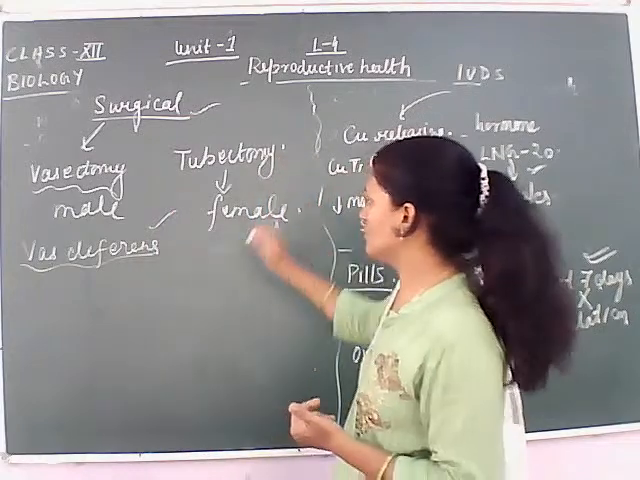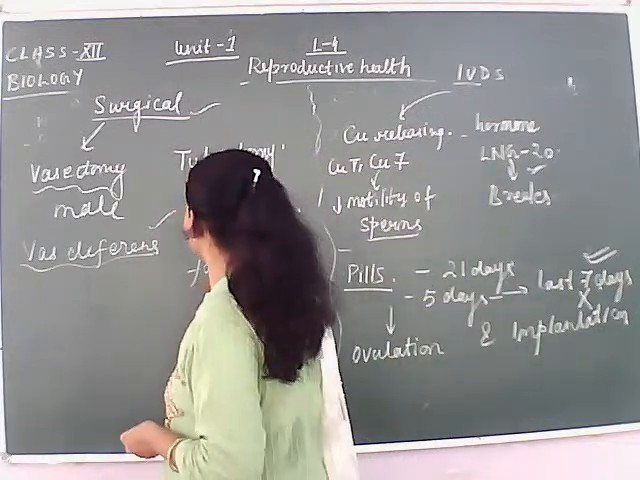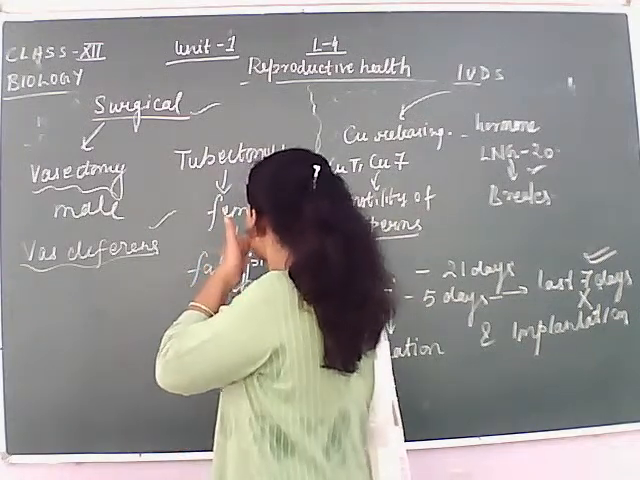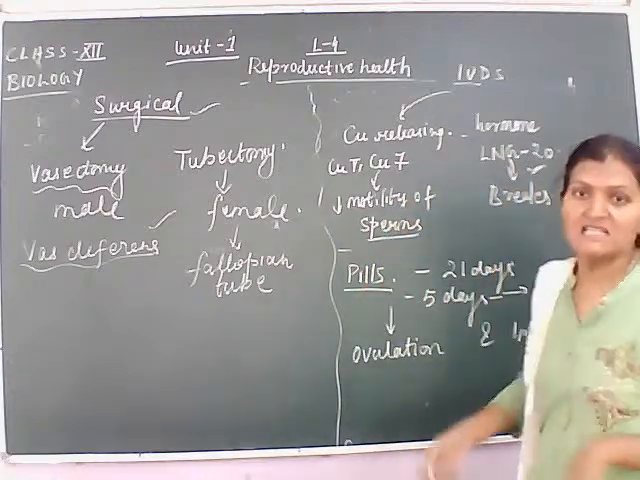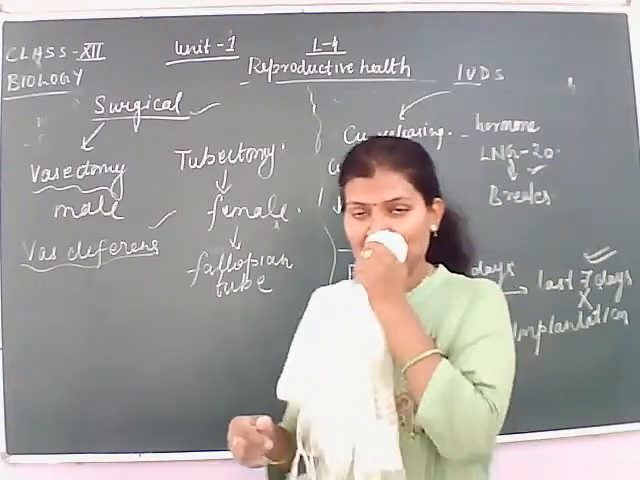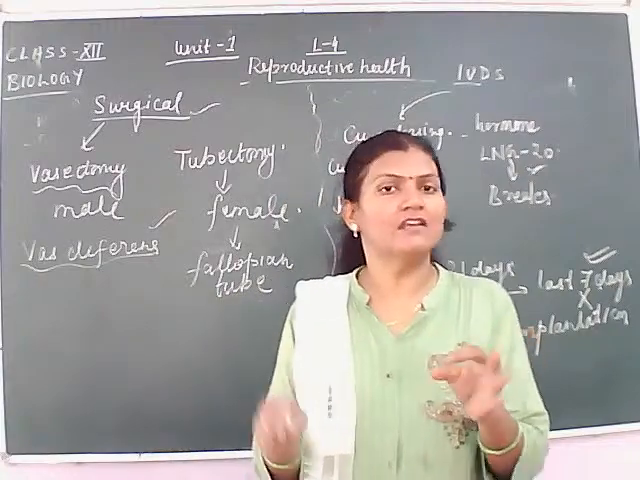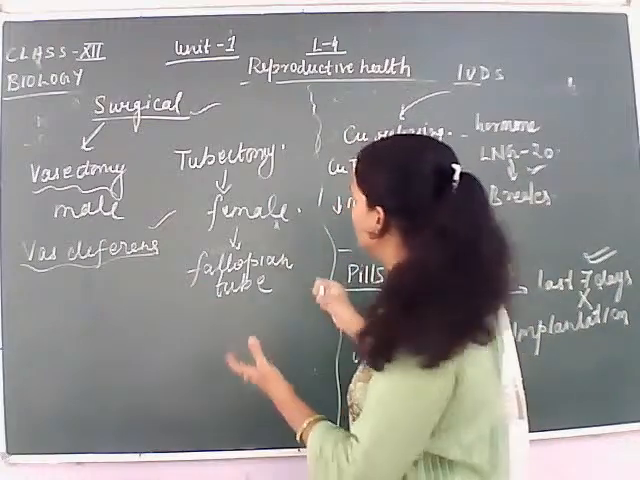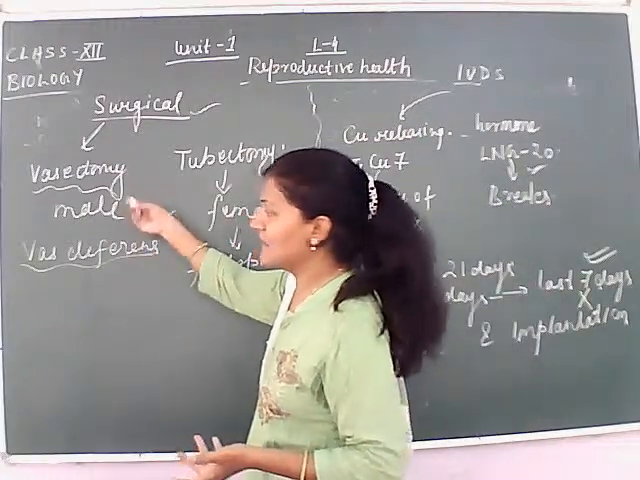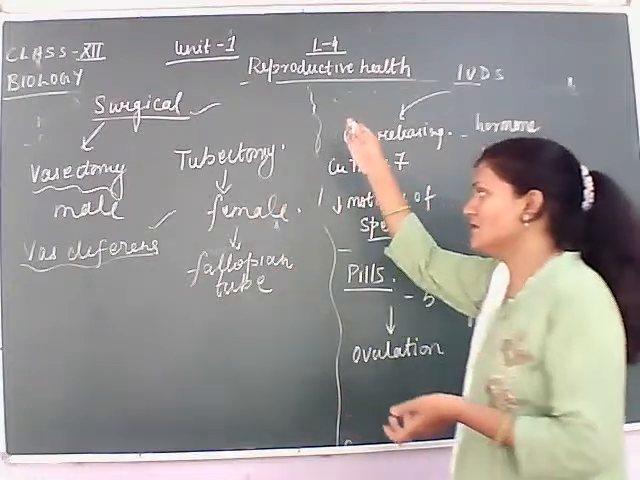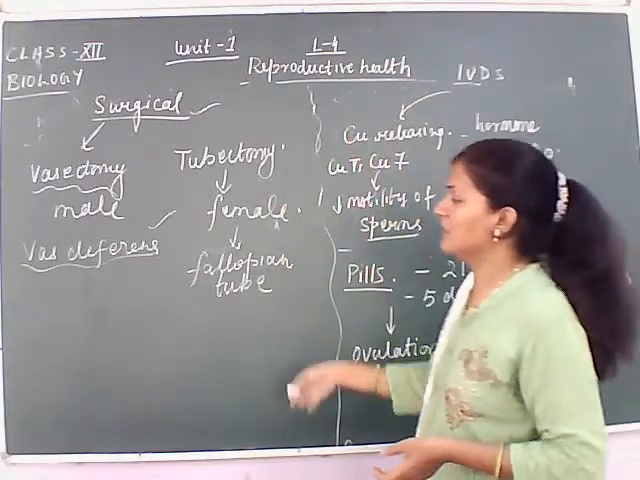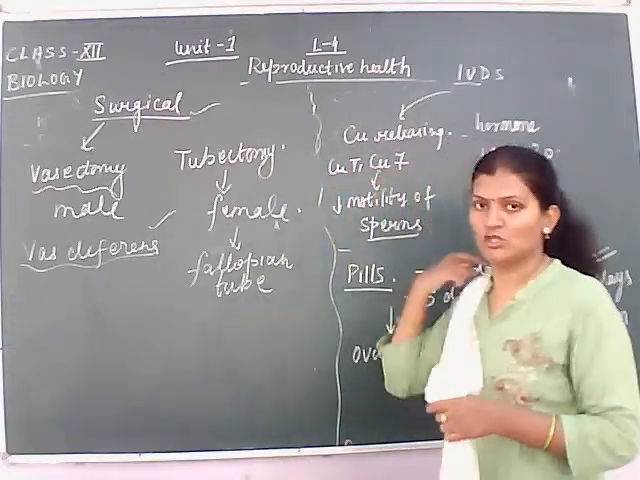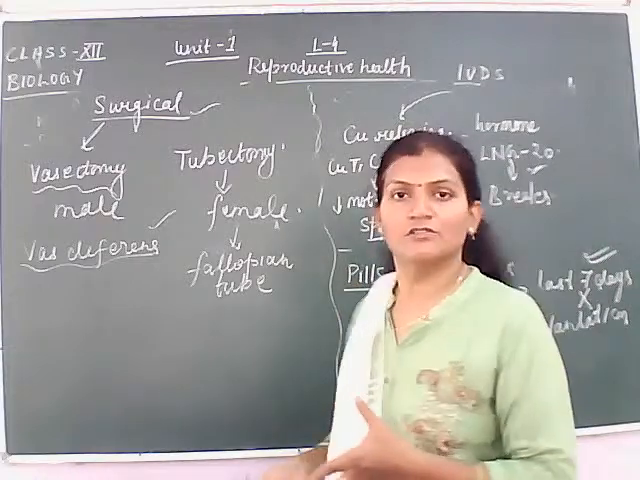The second one is tubectomy, in which the fallopian tube is cut and then ligated. It prevents the passage of the ovum in the fallopian tube. Therefore, fertilization of the sperm released by the male with the ovum released by the female's body will not take place, and hence there will be no implantation of the child. So these were the three methods of birth control.